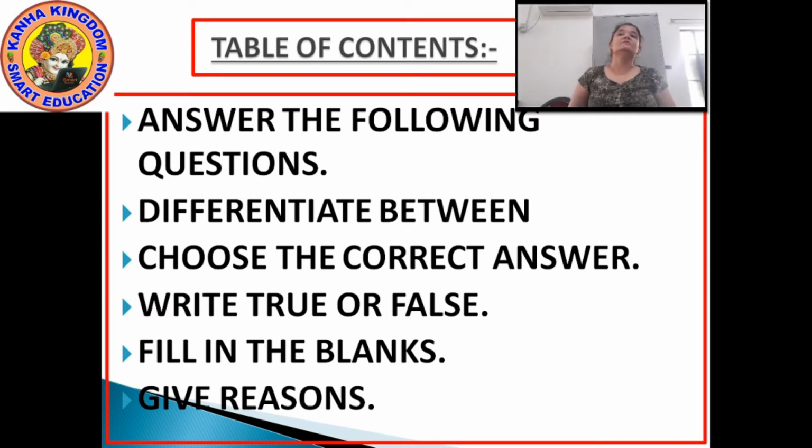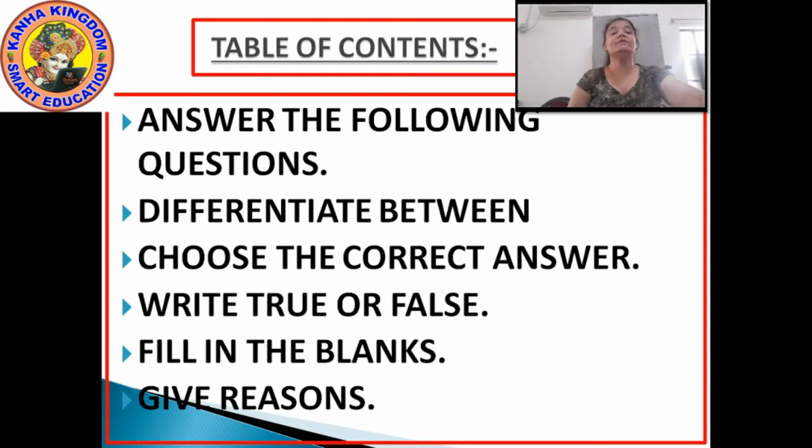So this will be our exercise for today. I repeat them: answer the following questions, differentiate between, choose the correct answer, write true or false, fill in the blanks, and give reasons.